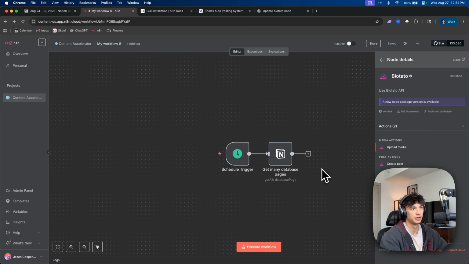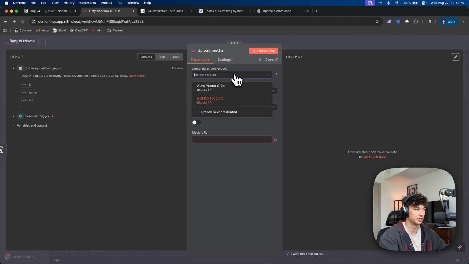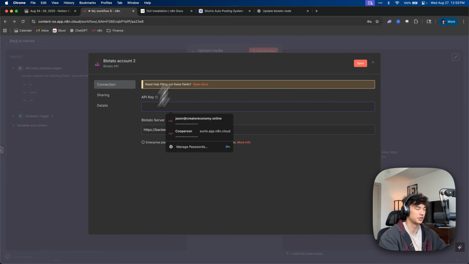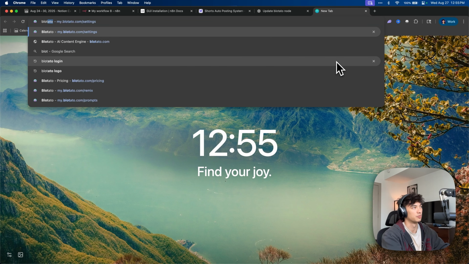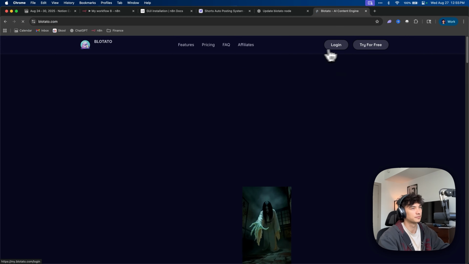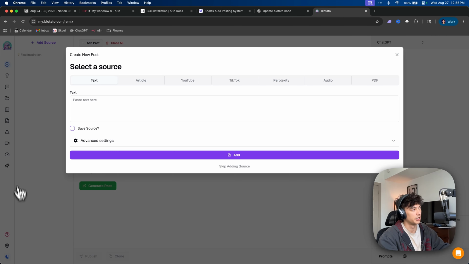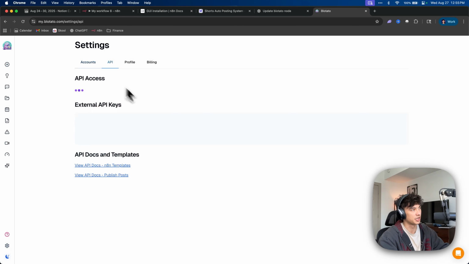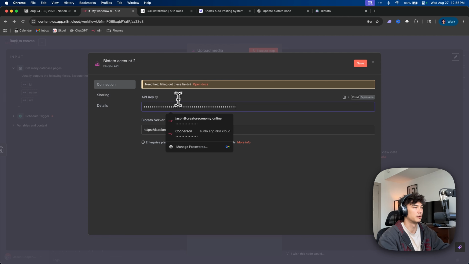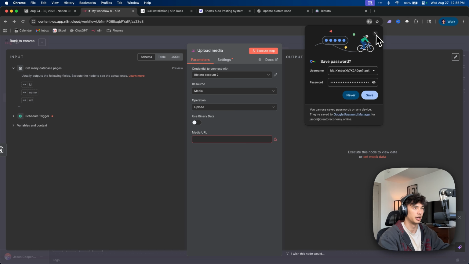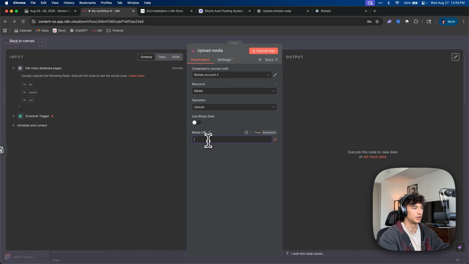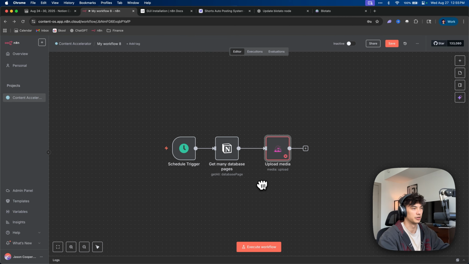But anyways, once you have Blotato installed, what we're gonna do here is upload media. And then you have to connect your credentials, and it's very easy. You just get an API key. It's the same deal as connecting credentials with any other thing. Just go to blotato.com, log in, and go to settings, API, copy API key, and then we go here and paste it, and then click save. Boom, credential done.